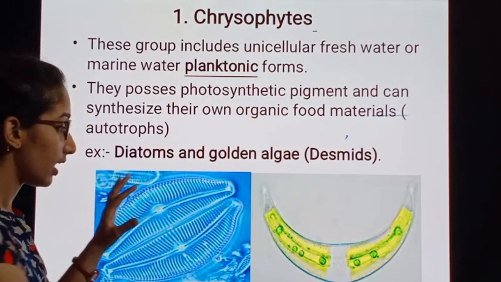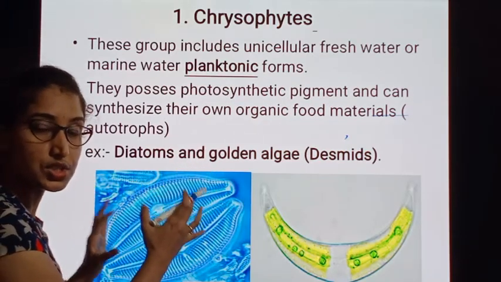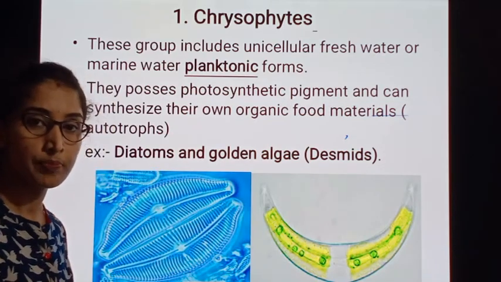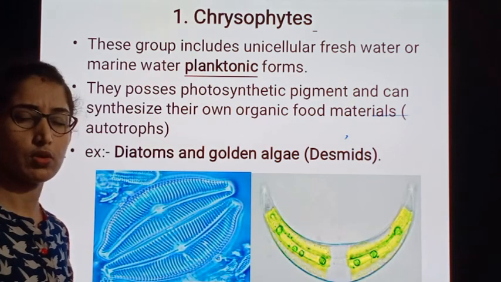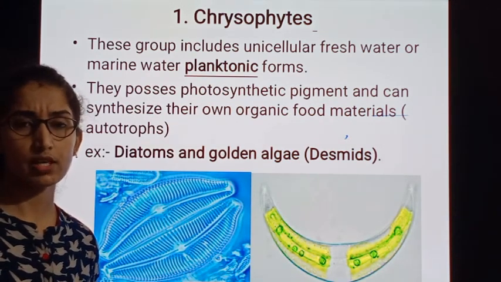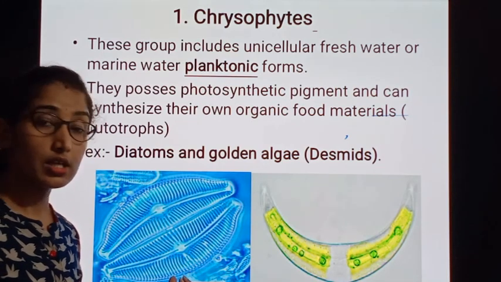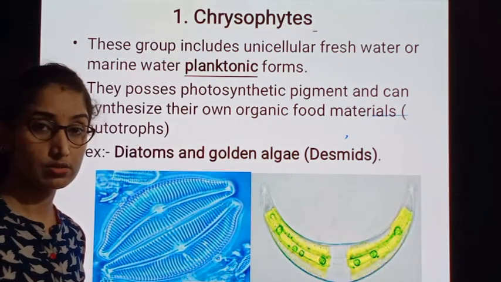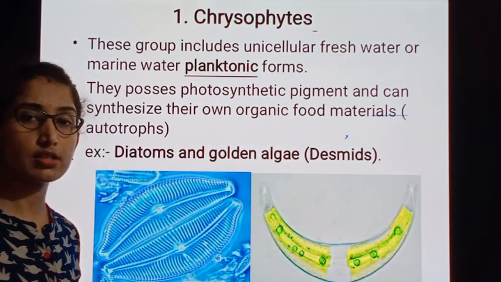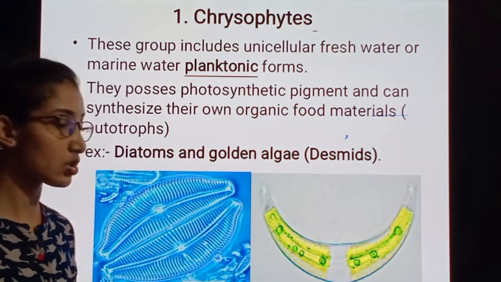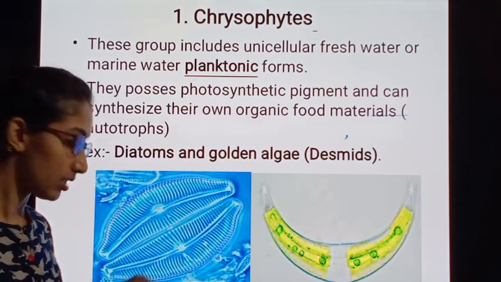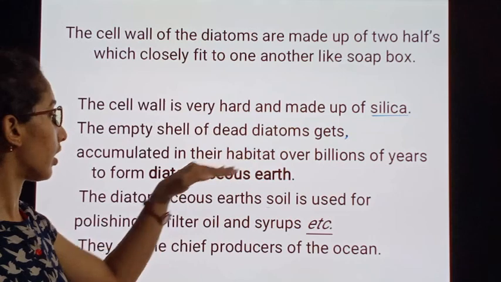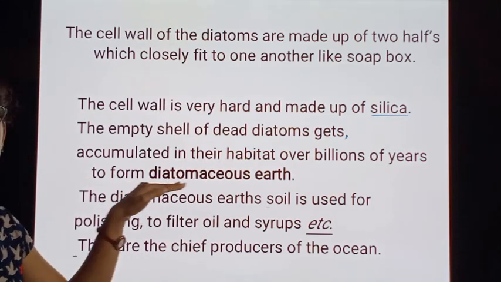After their death, the dead shell walls, that is these dead remains of the diatoms, will go on deposit. There will be numerous diatoms in the marine form, and after their death, after crossing many millions or billions of years, due to the continuous deposition or accumulation of these dead diatoms in their habitat, they form the diatomaceous earth.